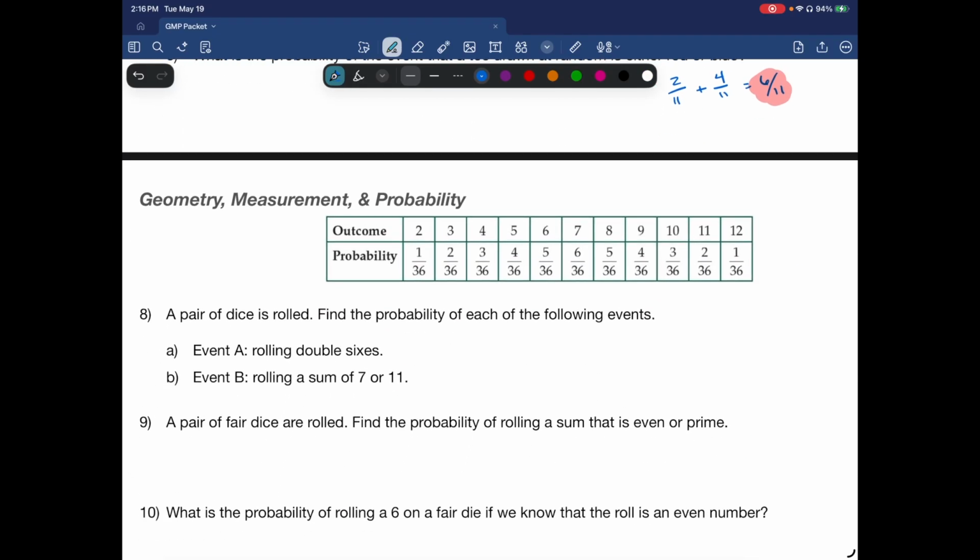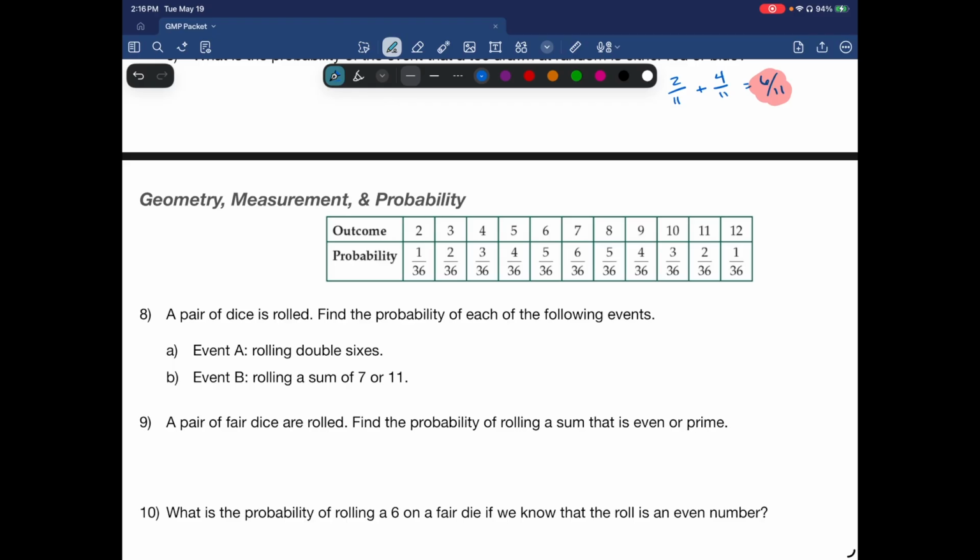So this is the version of what's in Canvas. This is just a simplified version. This gives you the probability of, if you have a pair of dice and you roll, what's the chances of the sum of 2 showing up, the chances of 3 showing up, 4 showing up. And so there's 36 total outcomes, and this gives you the probability of each of those showing up.